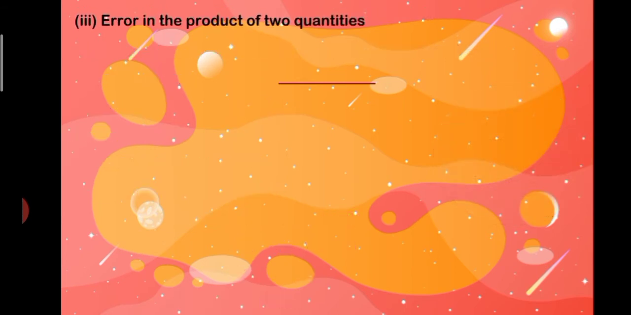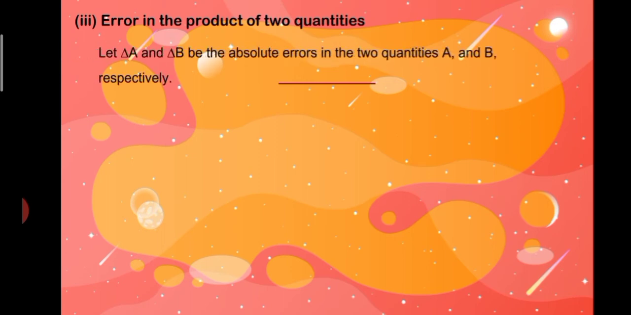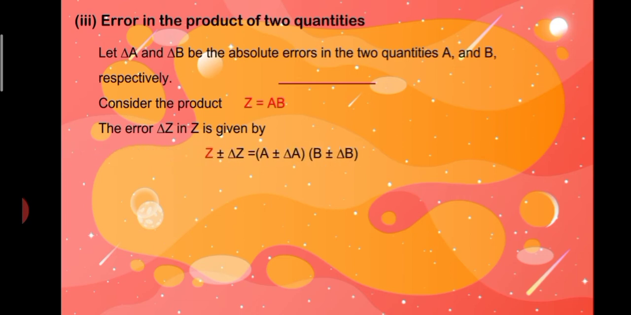Error in the product of two quantities. Let del a and del b be the absolute error in the two quantities a and b respectively. Consider the product z is equal to a into b. The error del z in z is given by z plus or minus del z is equal to a plus or minus del a and b plus or minus del b. Here is a multiplication, so you can multiply separately with a and del a. We get ab plus or minus a into del b plus or minus b into del a plus or minus del a into del b.